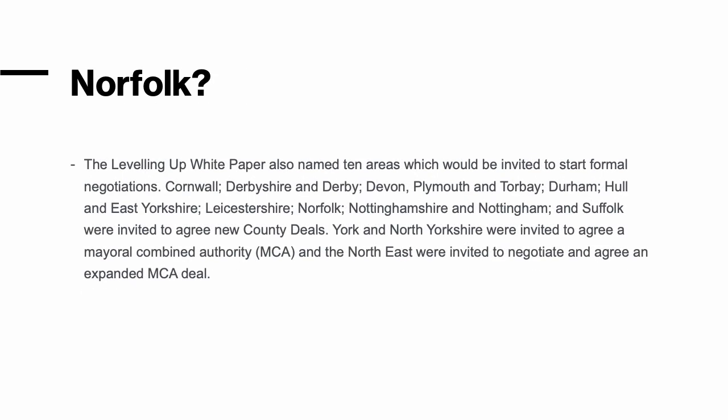So the Levelling Up White Paper also named 10 areas that would be invited to start formal negotiations, and one of those areas was Norfolk. So it might well be in your lifetime in the future. Norfolk, we're on the fence at the moment about it apparently, but we may well be at some point a devolved authority, which would mean that we might get to have more power over where we spend centralised funding. We might have more control over how we execute legislation in our region, all kinds of things. So watch this space. So that's devolution.